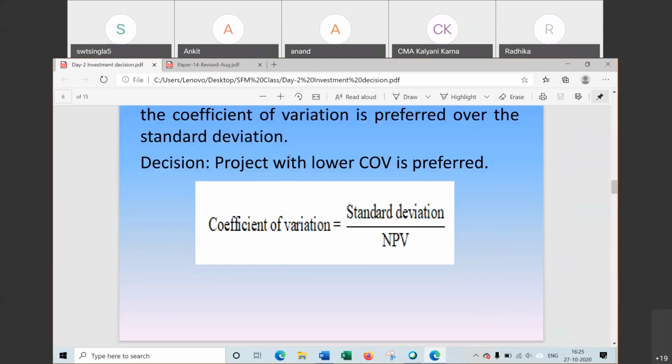That is again for a small question, 2 marks question, find the coefficient of variation. In this case, first you may be given to find standard deviation and then coefficient of variation. Calculation might be given to first find the standard deviation or NPV, then find coefficient of variation and then take the decision. Coefficient of variation.